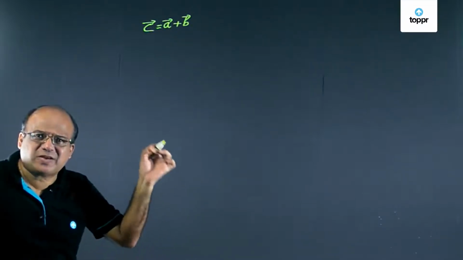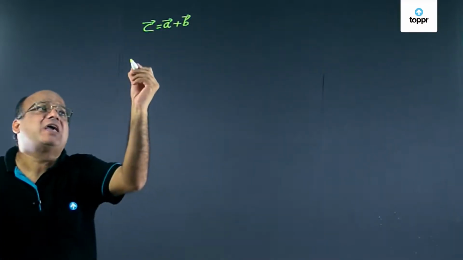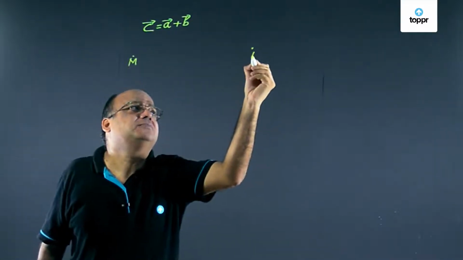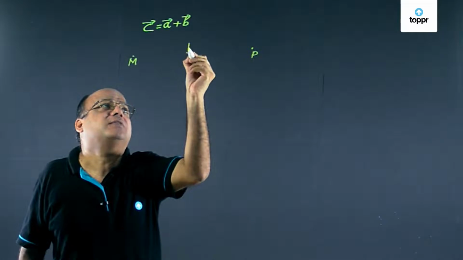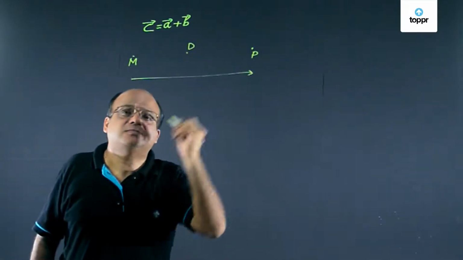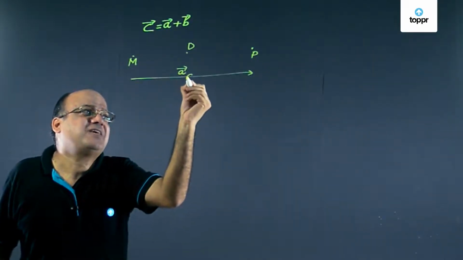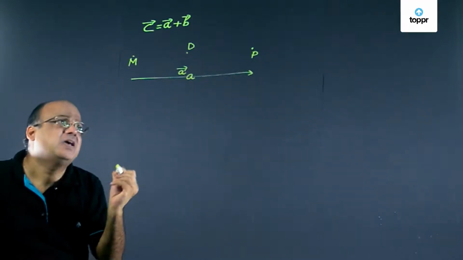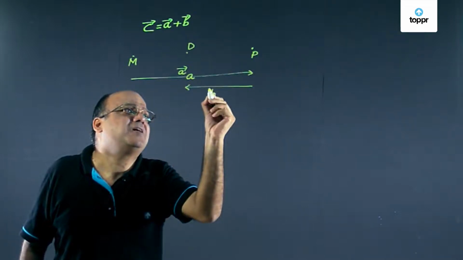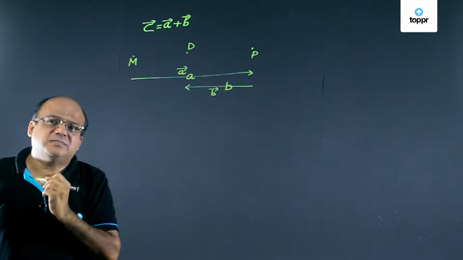That will happen when the vectors are in opposite directions. Suppose we have M here, P very far off, and D is in between. First we go from M to P. This is A vector and the magnitude of this is A. And from P we come back to D and this is B vector. The magnitude of this is B.